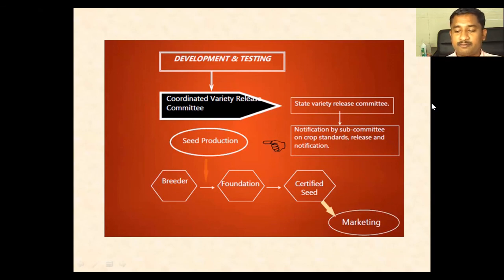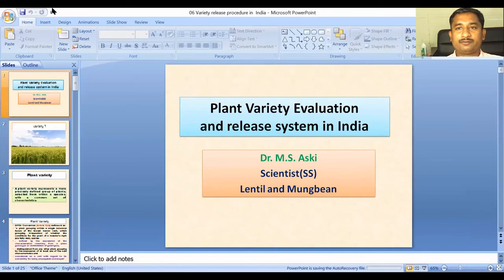All these things are linked with one another, and ultimately marketing is a very important aspect here. This is how our varietal release system in India has evolved, and we have released many varieties of cereals, pulses and oilseeds, catering to the demands of our nation. This is how we are ending the class today.